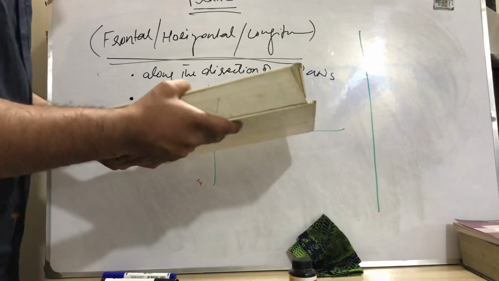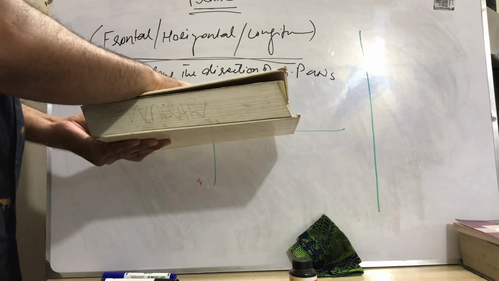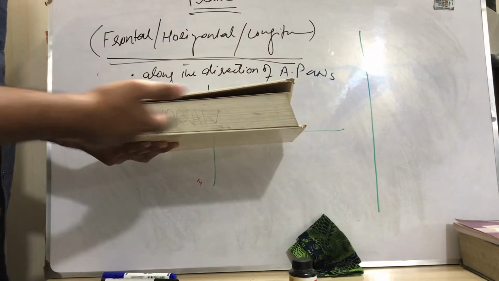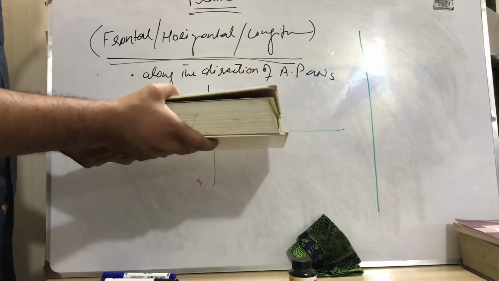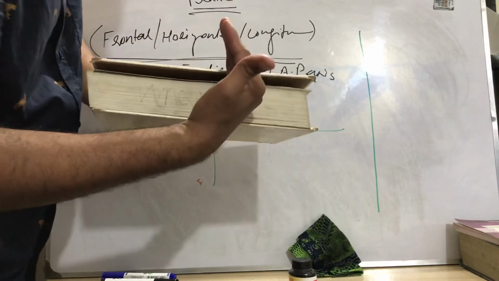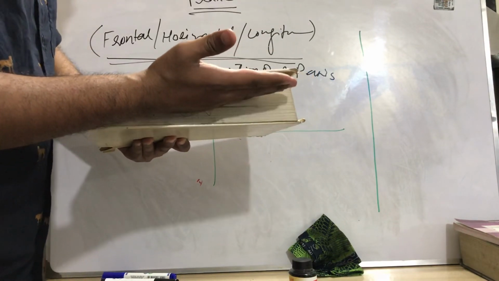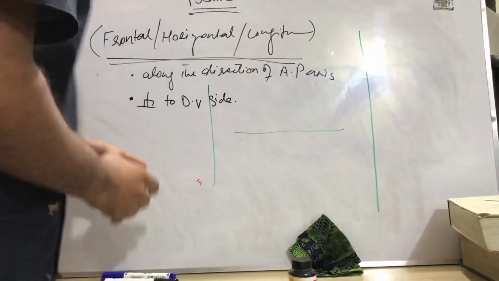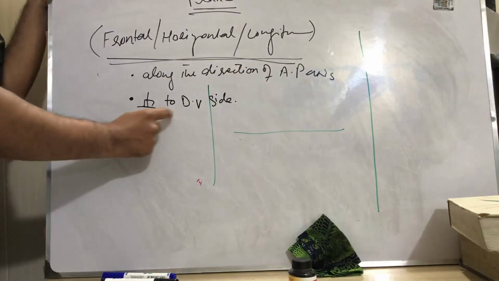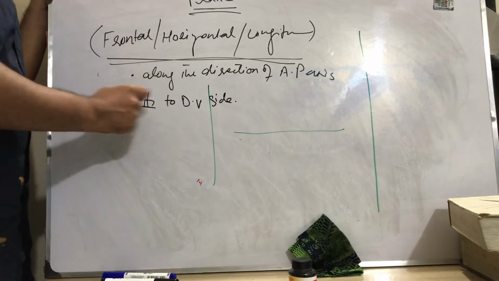So this is its ventral side and this is its dorsal side, and also its anterior posterior axis. So we can say this is the dorsoventral axis and this one is the horizontal plane. So we just need to know the anterior posterior axis and the dorsal and ventral sides, and the frontal plane is always at right angle to the dorsoventral side.